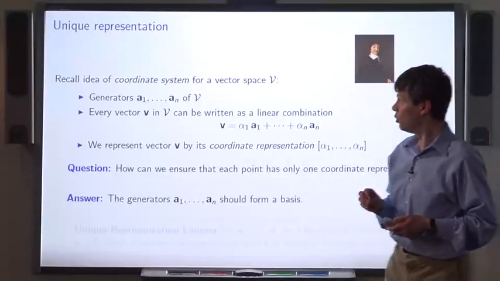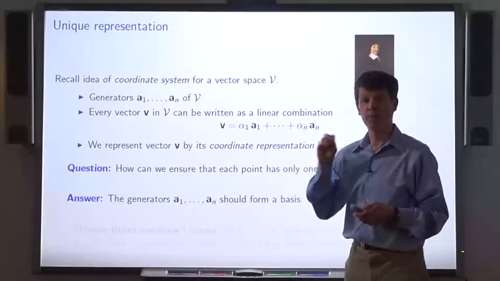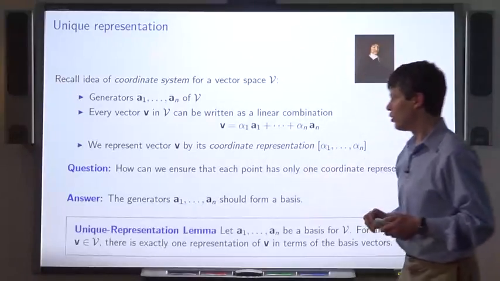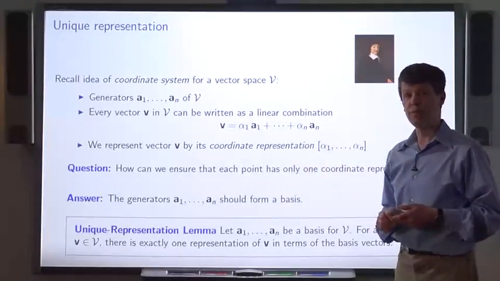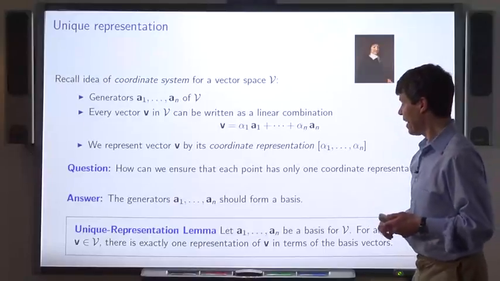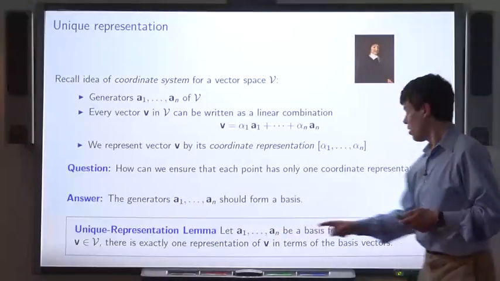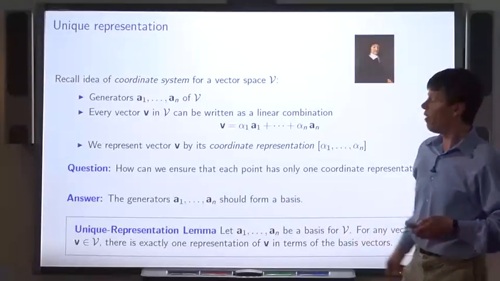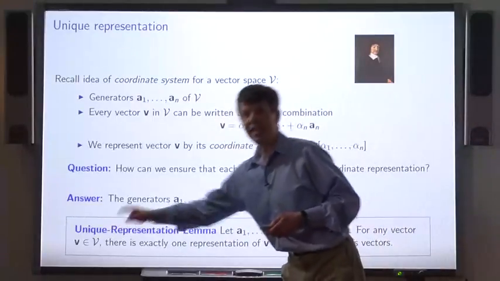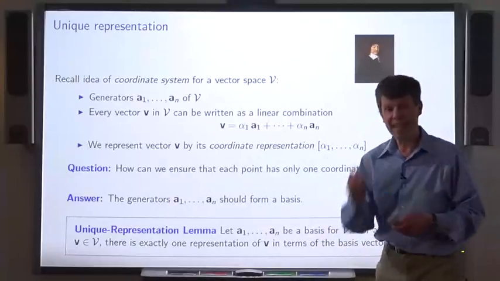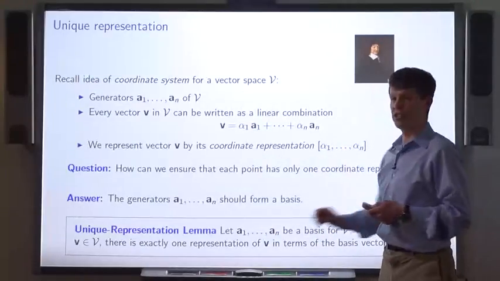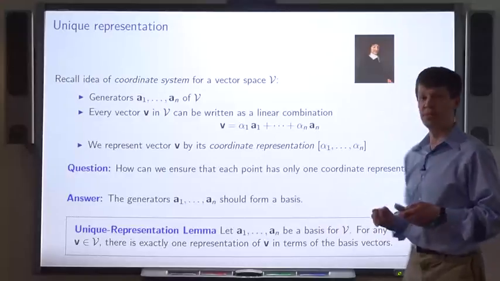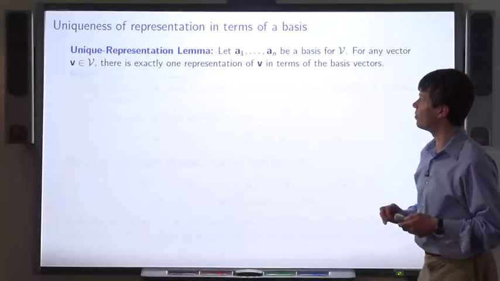The answer is to ensure that these generators form a basis. So we'll prove the unique representation lemma, which says that if A1 through AN are a basis for a vector space V, then for any vector little v in that vector space, there's exactly one representation of that vector in terms of those basis vectors.